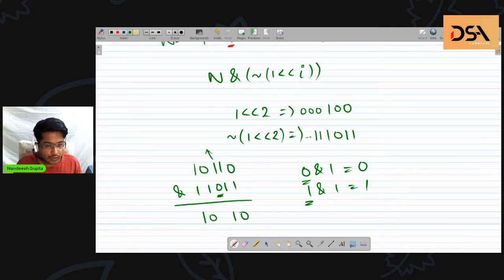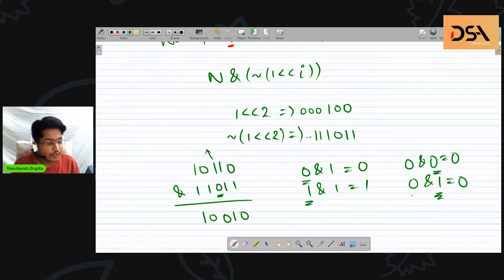No matter whatever bit was there in the first number, the answer would always be 0, because 0 and 0 is equal to 0 and 0 and 1 is equal to 0. So no matter whatever the bit or number be on the other side, if I have even a single 0, then the answer would be 0.